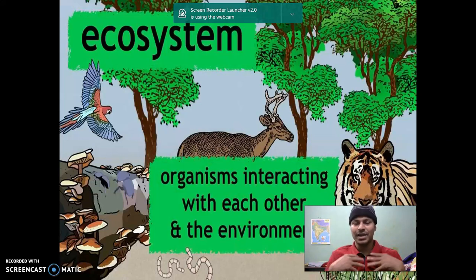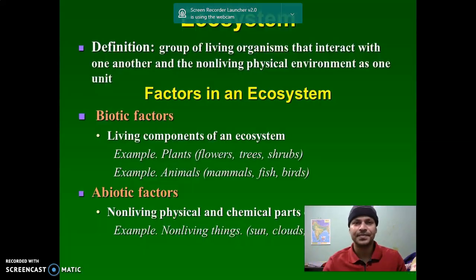We are organisms, and we interact with the environment around us. So the definition of ecosystem is a group of living organisms that interact with one another and with the non-living physical environment as one unit. That means how we interact with the non-living part, the physical environment, as one unit.